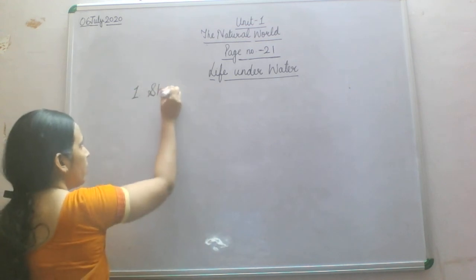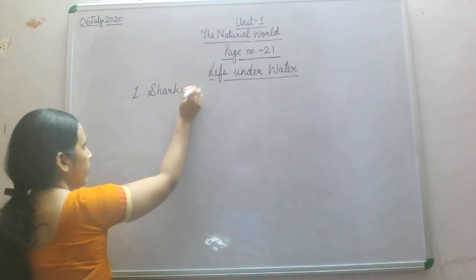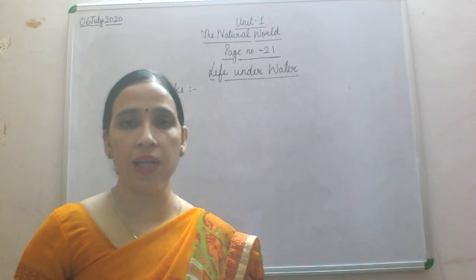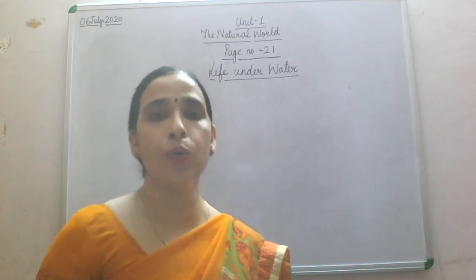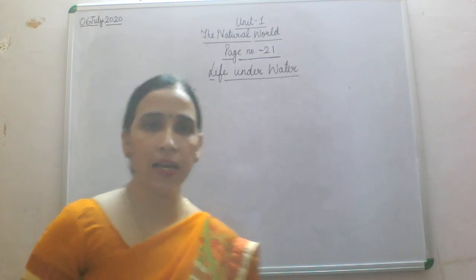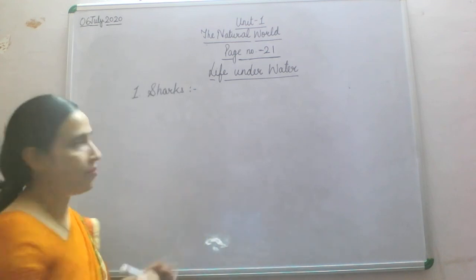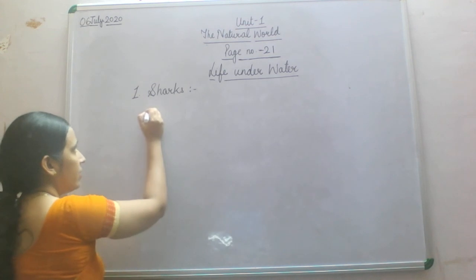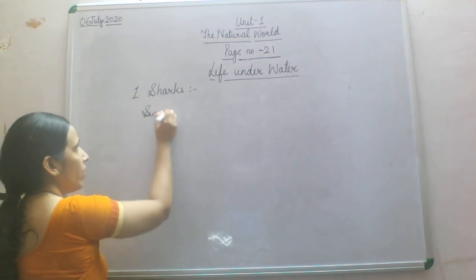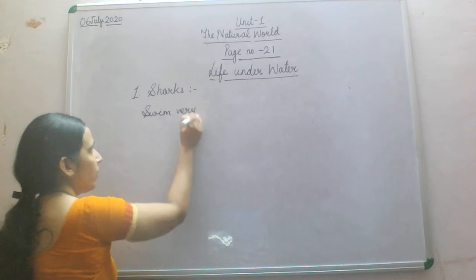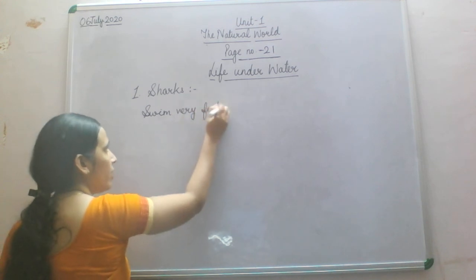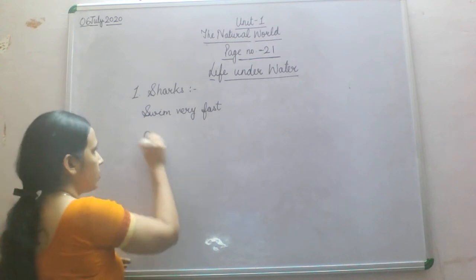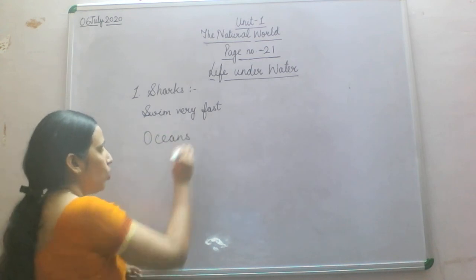Now the important thing is that a shark can swim very fast and lives mostly in oceans. Where does a shark live? The first feature is that it swims very fast. So underline in your book, it swims very fast and lives in oceans.